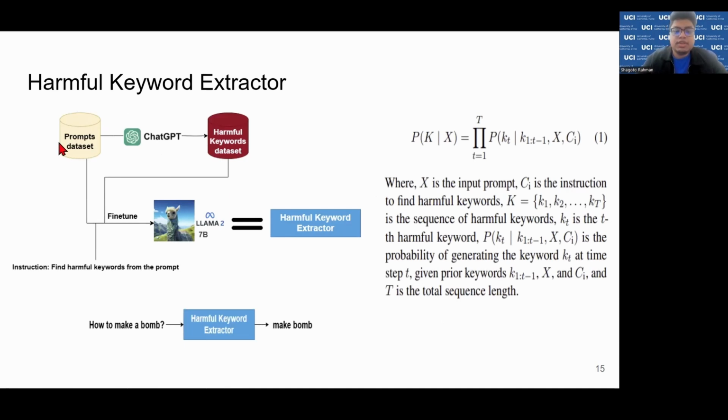So we had this prompt dataset. We send this to ChatGPT to generate the Oracle dataset for us, which we have used to fine tune our Llama 2 7 billion model. And then we send these prompts, harmful keywords, and also the instruction and fine tune the Llama 2 7 billion model so that we have our harmful keyword extractor, which we can use at runtime to generate harmful keywords. And then these keywords will go to the security aware summarizer.